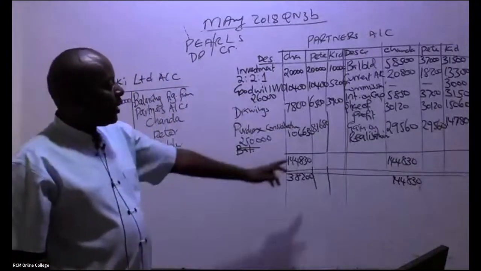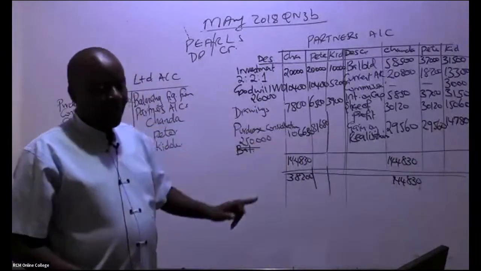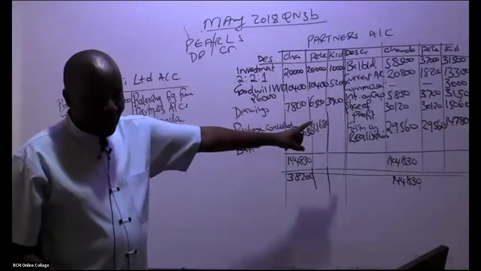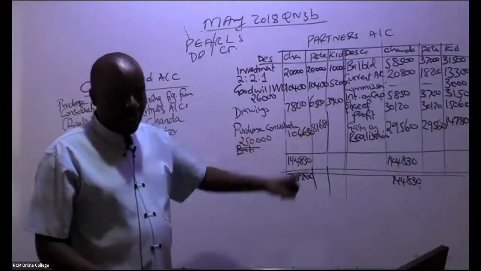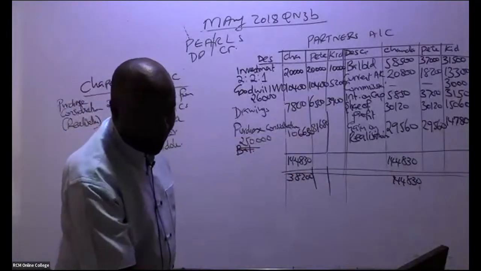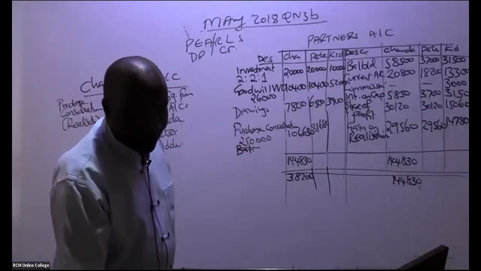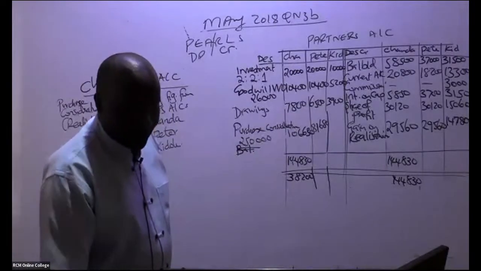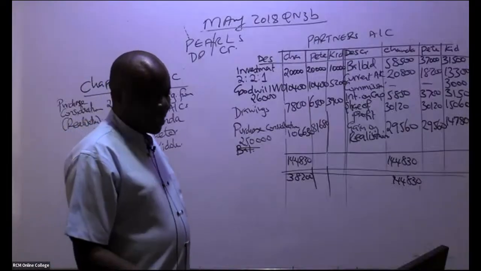How about balancing figure for Kidole? Kidole Sambusa. 62,690. 62 or 61? Kidole. Be keen. 61,690.